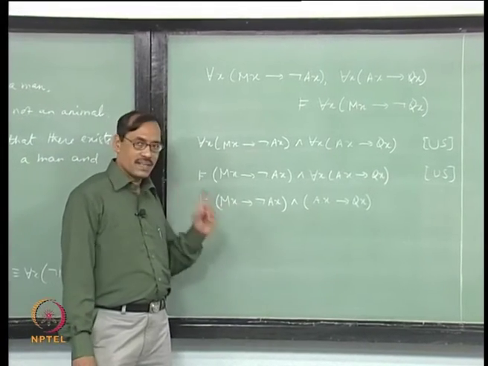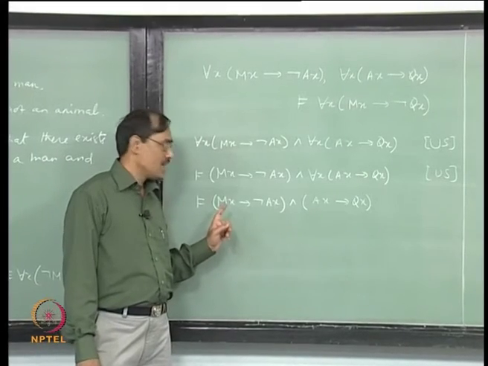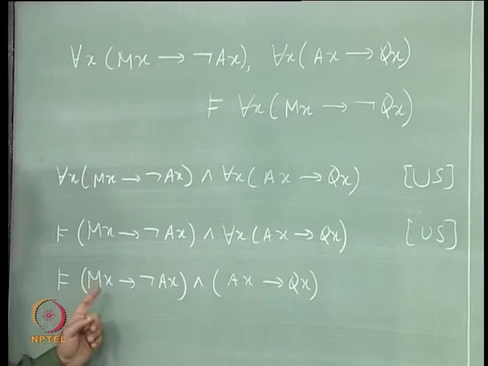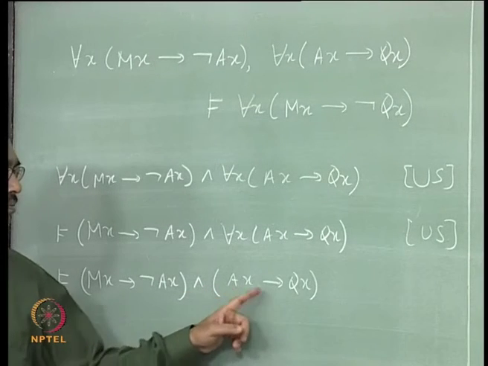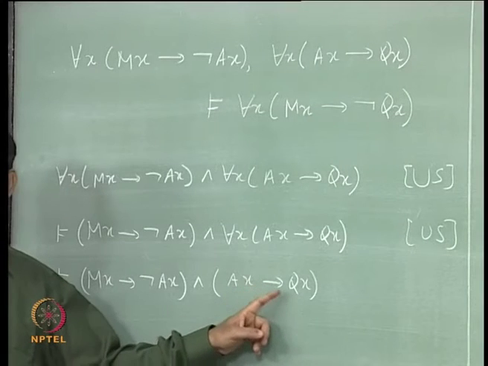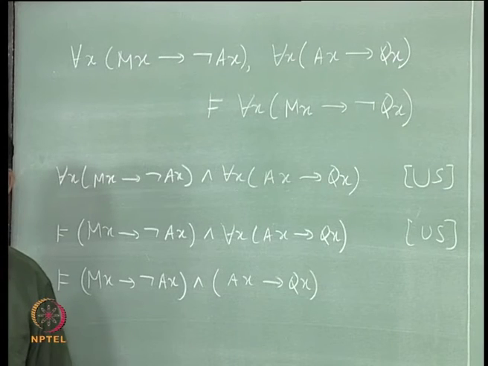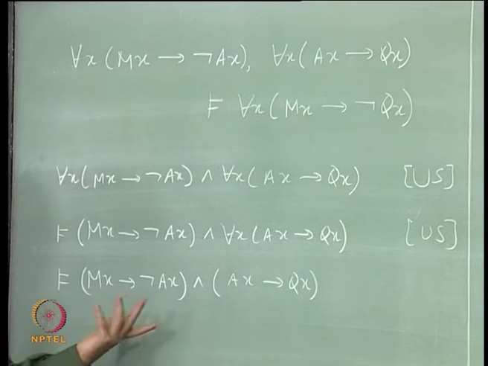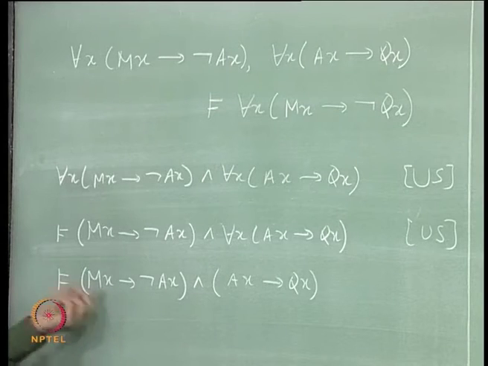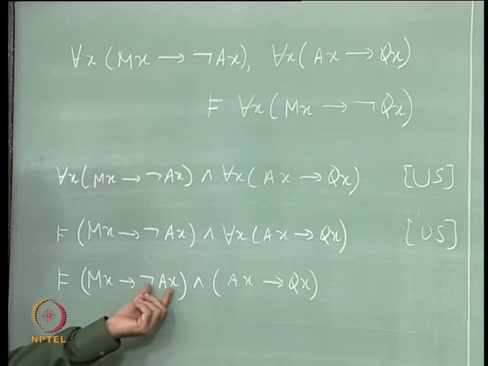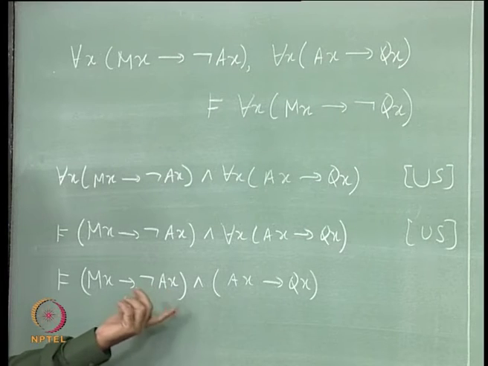Say I have some a here in the domain, I have M of a, I know that is also not A of a, right. Then I have A implies Q a, okay. Suppose M a is true, then I have to get not A of a, so that A of a is false.